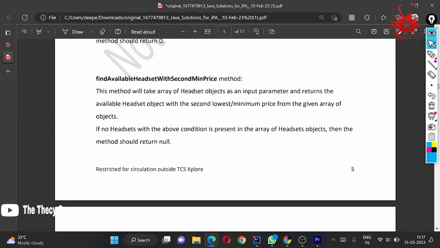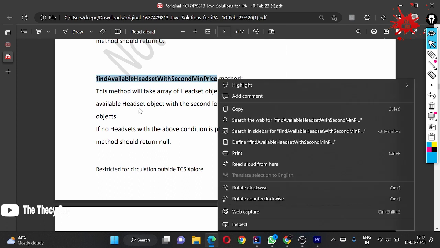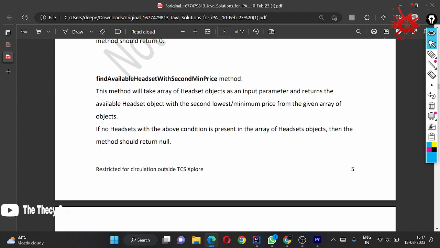The second method is find available headset with second minimum price. This method is also taking a headset object array as input parameter and returns a headset object.